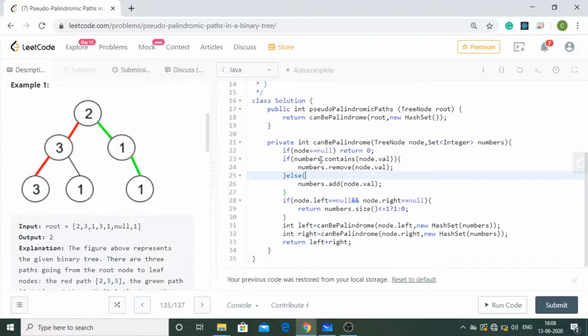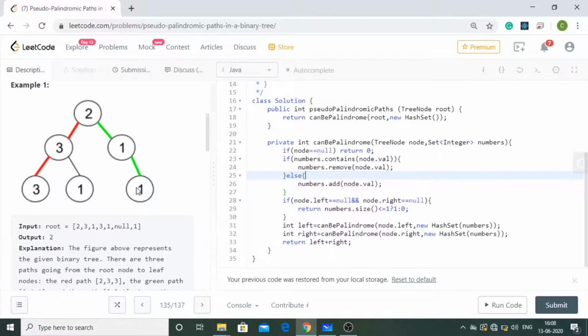So the first base condition is very simple: if node is equal to null, then we are going to return 0. That is self-explanatory. And what are we actually searching for in the tree? We are searching for a leaf node. What is a leaf node? Leaf nodes, like 3, 1 and 1. These are the leaf nodes of this tree.